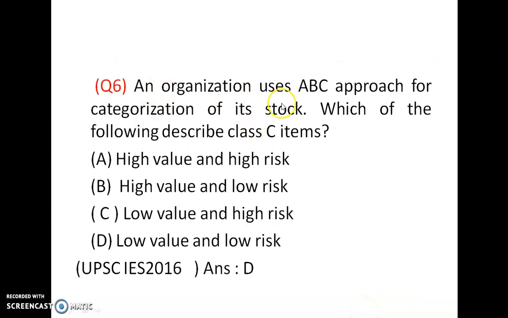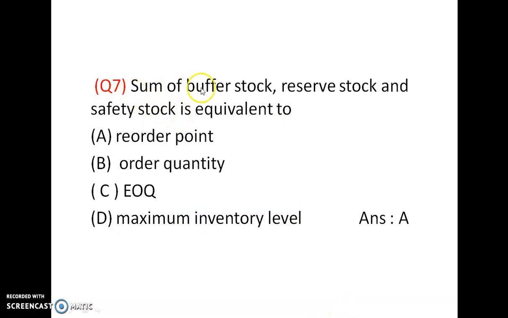An organization uses the ABC approach for categorization of its stock. Which of the following describes Class C items? Class C items have low value and low risk. Low value and low risk items are Class C items. So the answer is D.